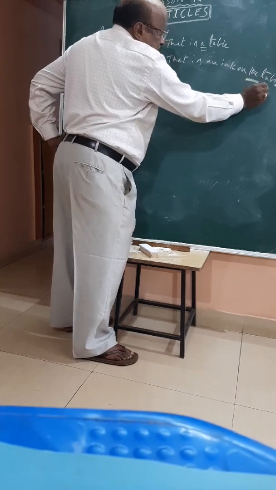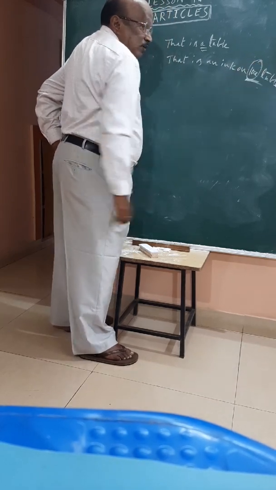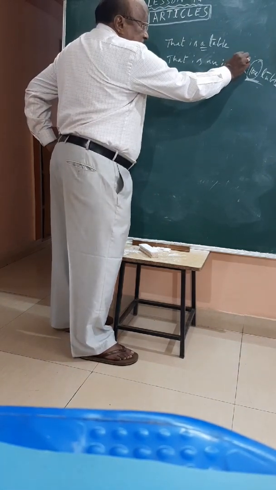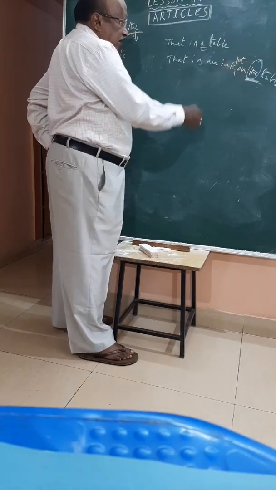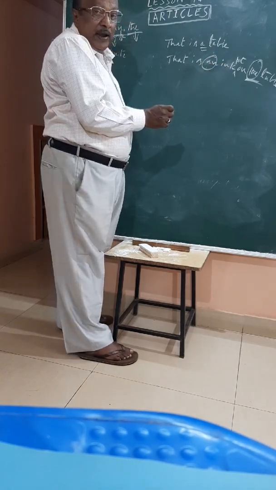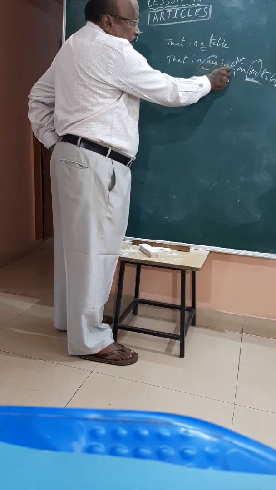On the table, you are using "the" here because you are confirmed that the ink pot is on the table. Here you have used "an". Here is a rule. I will tell you the rule when "an" comes. Therefore, an ink pot on the table.